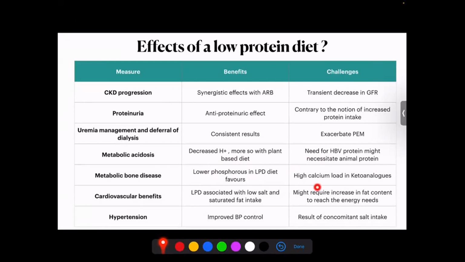But the problem here is that when you use a very low protein diet along with alpha keto analogs, sometimes the alpha keto analog comes with a combination of calcium, and the calcium load can increase in such patients. We also found out that the low protein diet is associated with other cardiovascular benefits because of a decrease in salt intake. Because when you try to reduce protein, there's also an associated low salt and low saturated fat intake, which can give us further cardiovascular benefits. There's also better blood pressure control with a low protein diet.